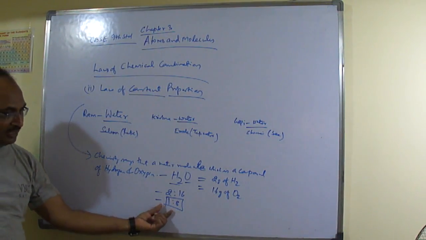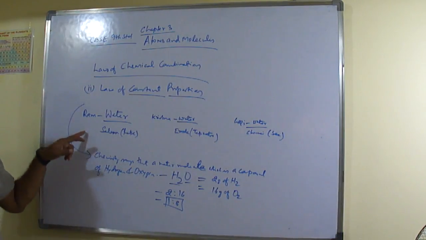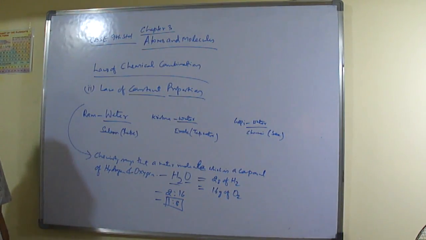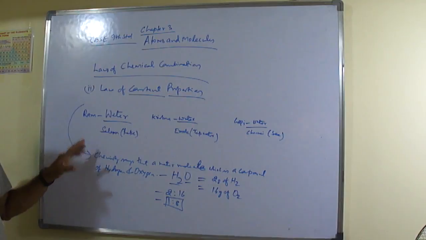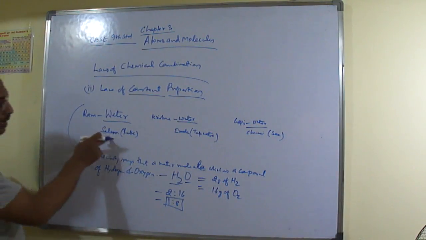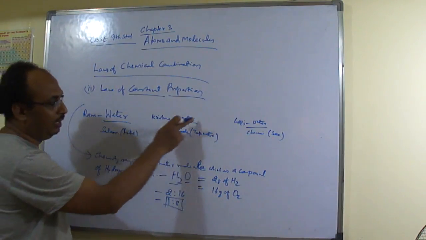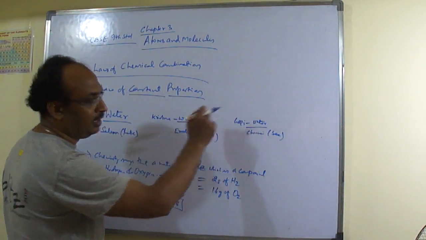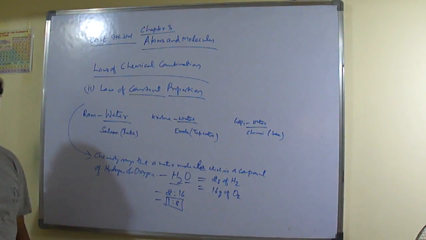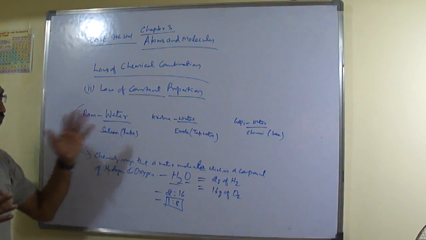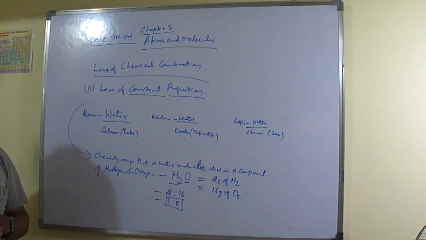It says that this ratio 1:8 will be maintained, will be found in each and every water, whether it is from lake water, whether it is from tap water, or whether it is from sea water or ocean or from anywhere else or from RO, if we are taking it, this ratio is not going to change.